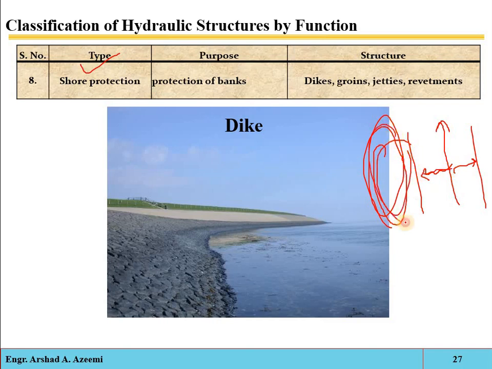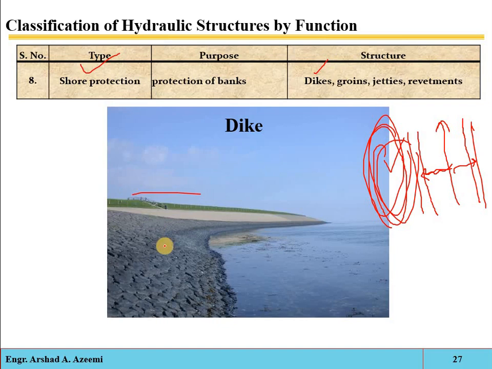So to protect this area, we have to properly construct the banks, or construct some hydraulic structure, so that the damage to this area may be reduced or eliminated. Okay, the protection of the banks. So the first one is the dikes. Our basic aim is the protection, preservation or restoration of the shore and the coastal landscape area or the nearby area.